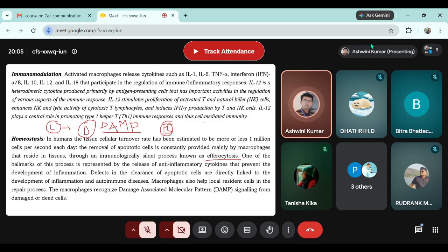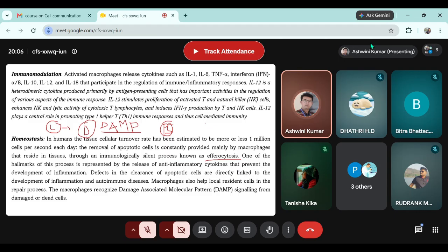Macrophages, as we have discussed and you all know, eat up the pathogen present outside the macrophage in a process called phagocytosis. So how do they do that? The one thing that we discussed in the last slide was opsonization. When a macrophage finds an antibody stuck to the surface of a pathogen, it will destroy the complete antigen-antibody complex. But what if there is no antibody present over the surface of a pathogen, suppose bacteria?